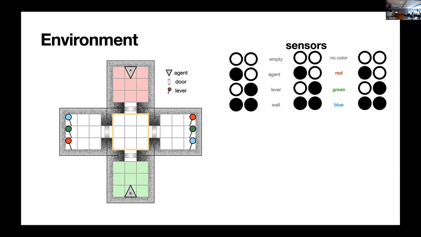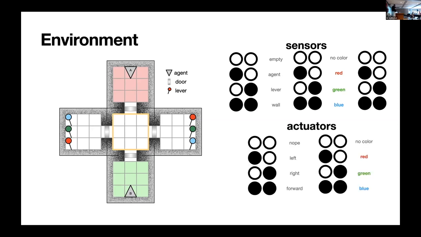You have a couple of sensor nodes that tell you what is in front of you, what color the thing in front of you is, and you have two binary sensors that allow you to hear beeping, let's say. Obviously, both agents also have actuators. They can turn left, turn right, move forward, or do nothing. When they run into a lever, that's when they make their choice of pressing this lever. And then they also have these two beep modes, which basically allow them to utter the color that they think they have. This agent, for example, runs into the other room, says nothing the entire time, doesn't beep at the end, but presses the green lever.